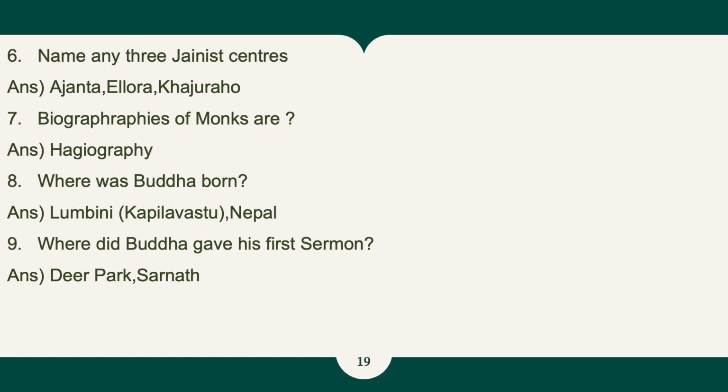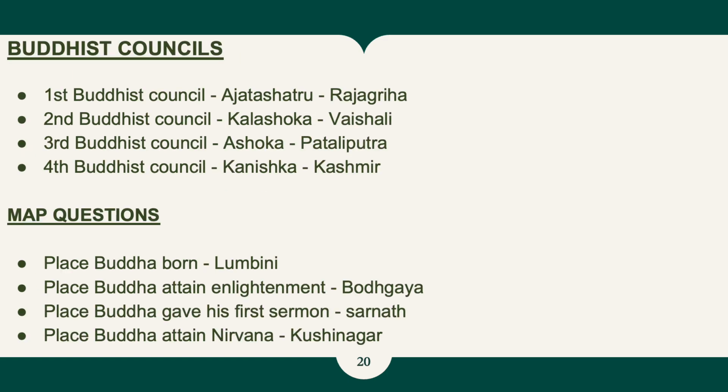Sixth question, name any three Jainist centers, and that's Ajanta, Ellora, Khajuraho. Seventh, the biographies of monks are known as hagiography. Eighth question, where was Buddha born? That's in Lumbini, Kapilavastu, Nepal. Ninth one, where did Buddha give his first sermon? Deer Park, Sarnath.